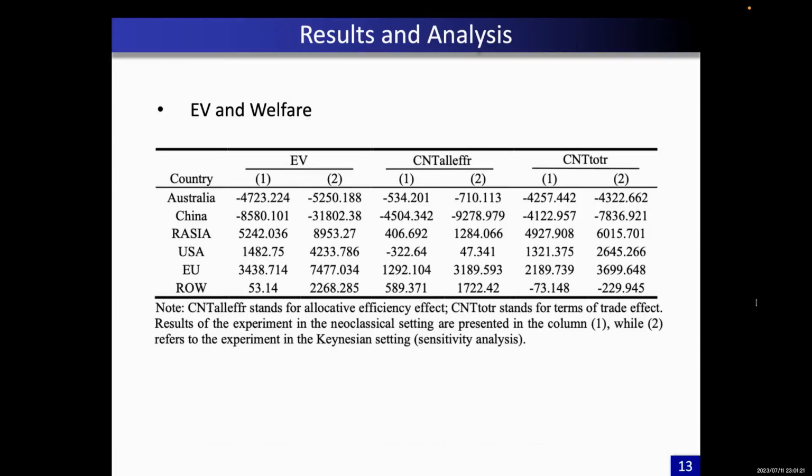We can see that China's welfare is expected to reduce by $8,580.1 million. Australia is about to lose $4,723.22 million. For both countries, the welfare loss can mostly be attributed to the decrease in allocative efficiency and terms of trade. The rest of Asia, on the other hand, might gain the most in welfare, with the terms of trade effect dominating.